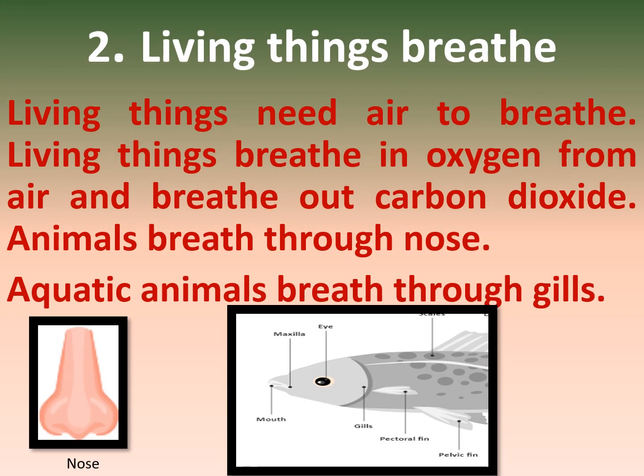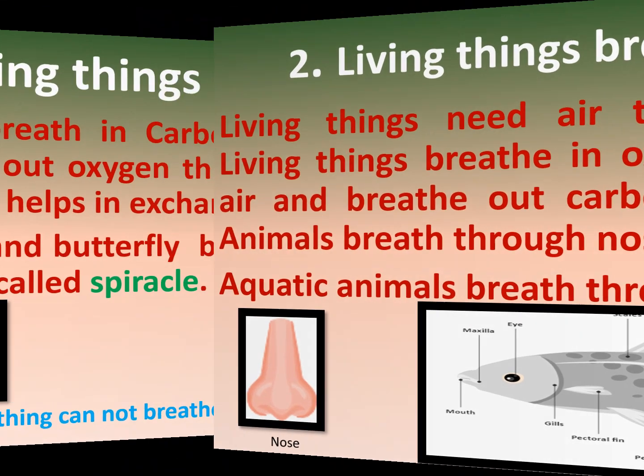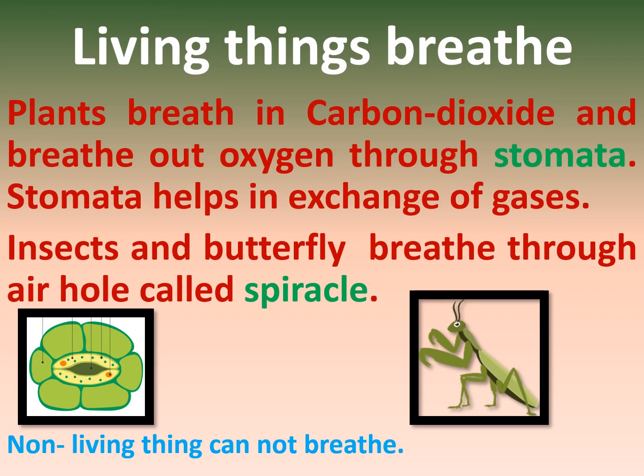Next characteristic of living things is that living things breathe. Living things need air to breathe. Living things breathe in oxygen from air and breathe out carbon dioxide. Animals breathe through nose. Aquatic animals breathe through gills. Plants breathe in carbon dioxide and breathe out oxygen through stomata. Stomata helps in exchange of gases. Insects and butterflies breathe through air holes called spiracles. Non-living things cannot breathe.